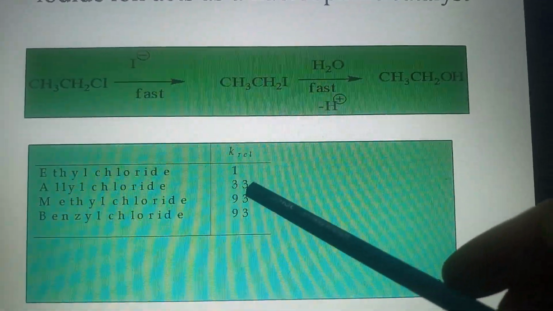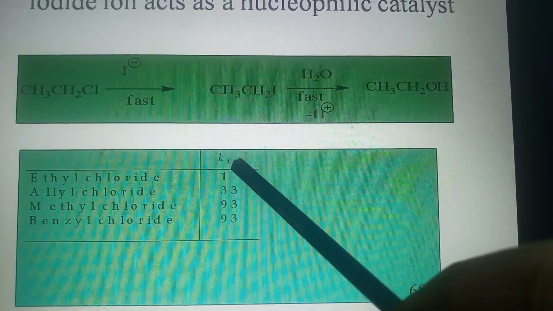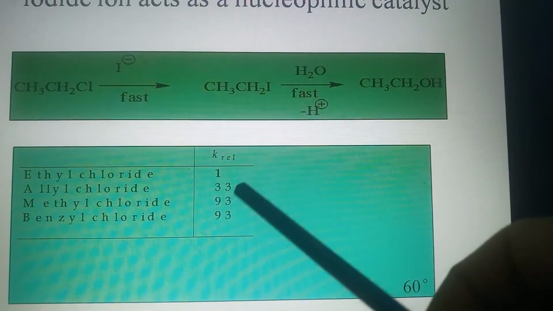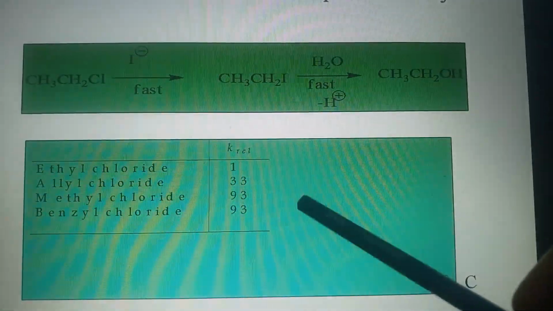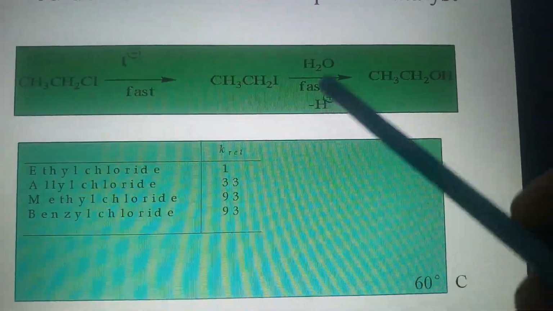You can see in this table ethyl chloride, where the rate of the reaction is 1. In case of allyl chloride it is 33. It is much faster. In case of methyl chloride it is 93, and in case of benzyl chloride it is also 93.